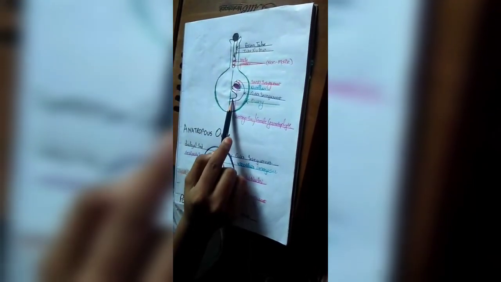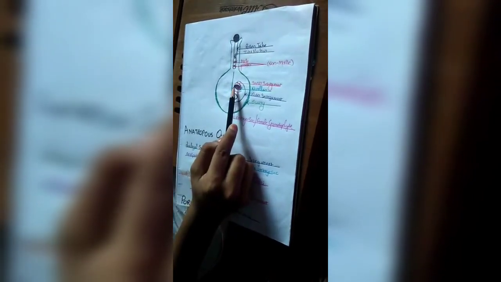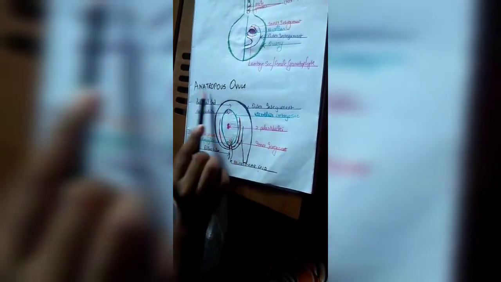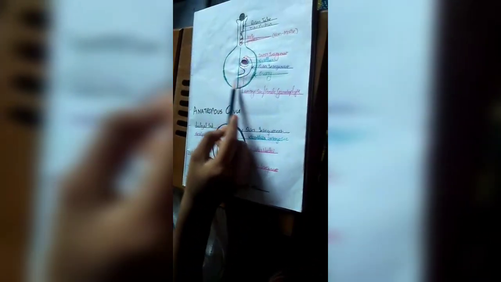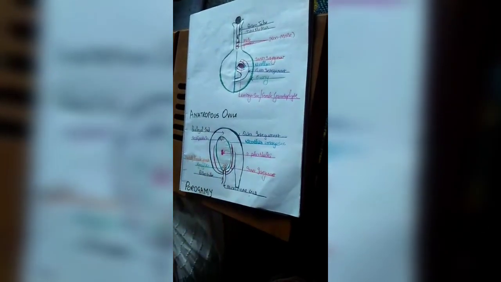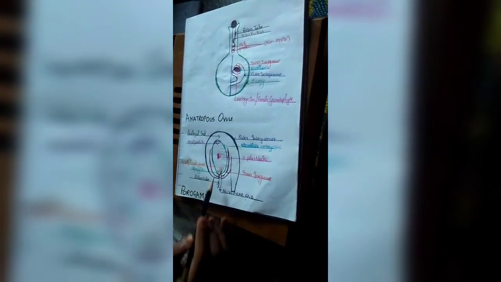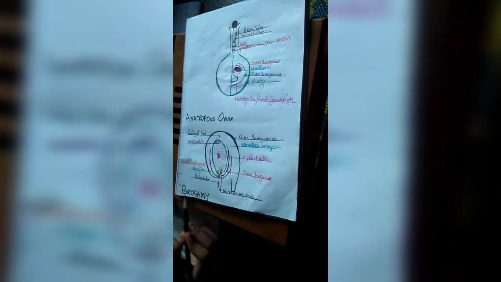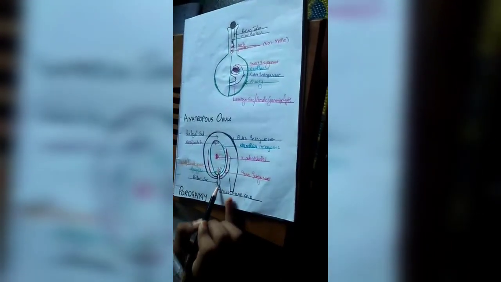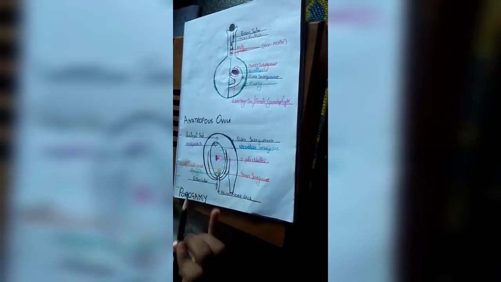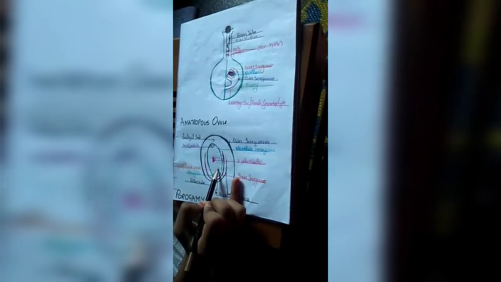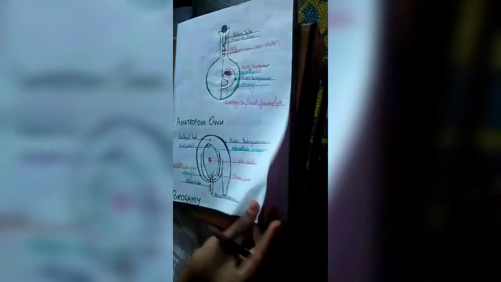This is the placenta, the funicle, and the nucellus, ovule, the inner and the outer integument. Now let's take a look at the anatropous ovule. This pollen tube, which enters through the style, has to go into the embryo sac. While it has to go into the embryo sac, it has three ways in which it can enter. The first one is known as porogamy, wherein the pollen tube enters from the micropylar end through the synergids into the embryo sac. I repeat, from the micropylar end through the synergids into the embryo sac, and it is known as porogamy.